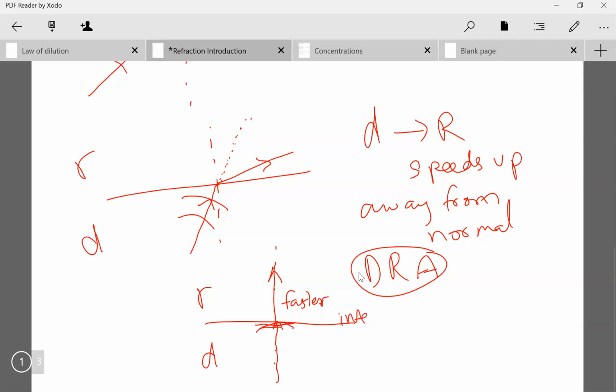We call this line that I'm drawing here an interface because it's between two media. A denser medium is like water and a rarer medium is like air. So the interface is like the surface of water. So that's what the interface is.